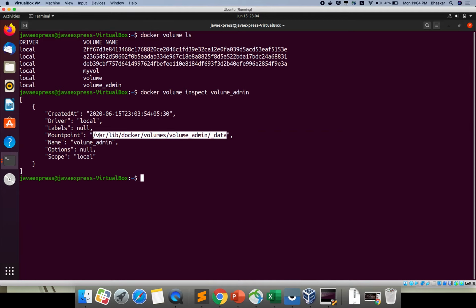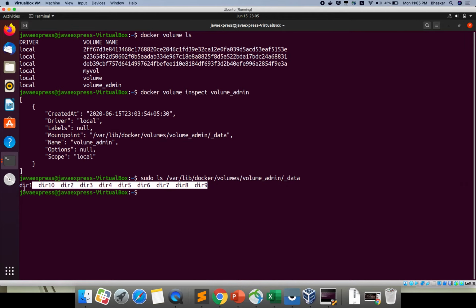Now you can go and easily see here. I'm copying it, sudo ls. If you do this, see, are you able to see your directories? All directories exist in your host operating system. In this way you can map your container data to the host operating system.